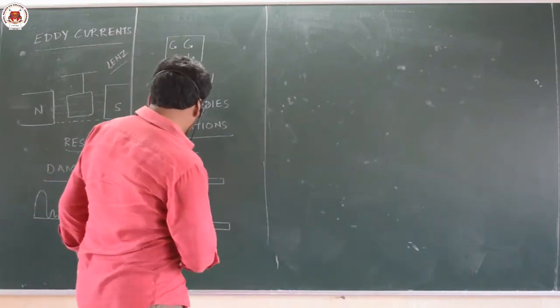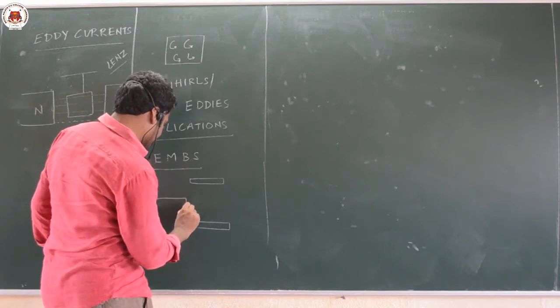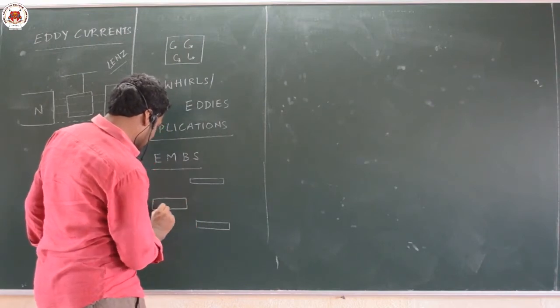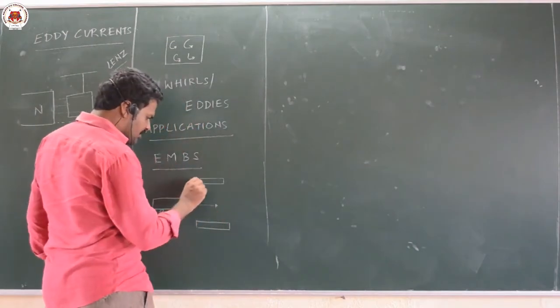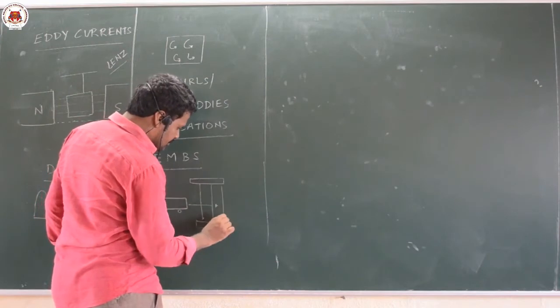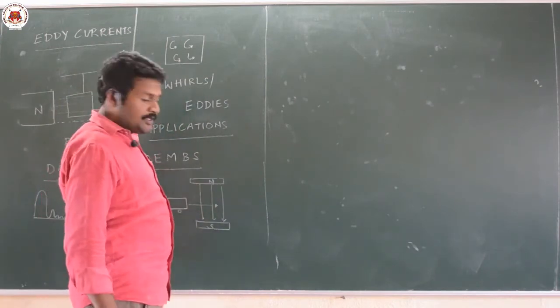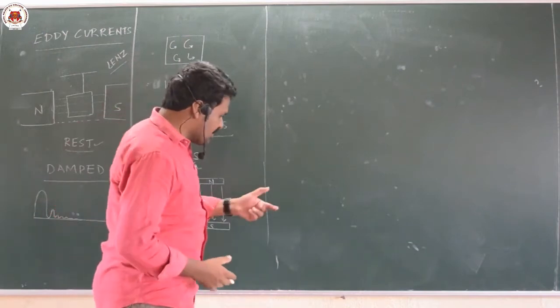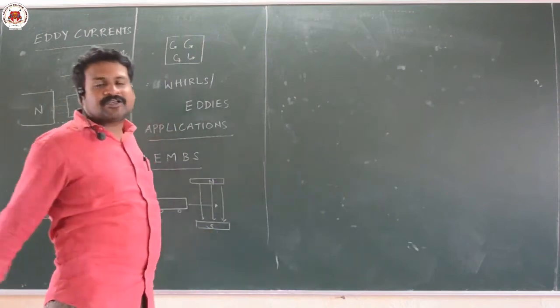Now what happens? This train will move within these magnets. There will be magnetic field lines like this, based on the polarity. Now this train is moving inside the magnetic field. That means magnetic field lines are again cutting.